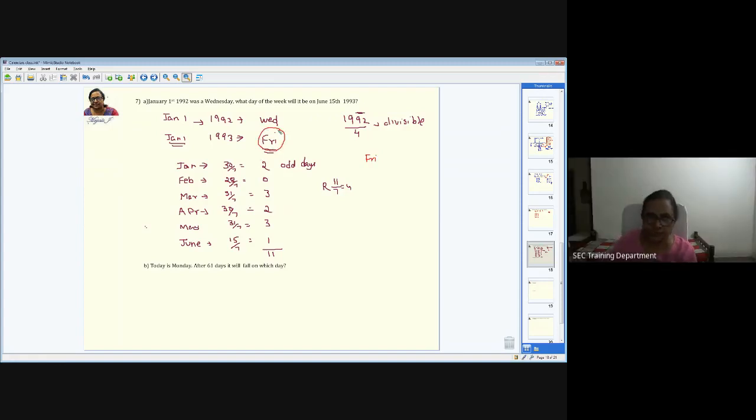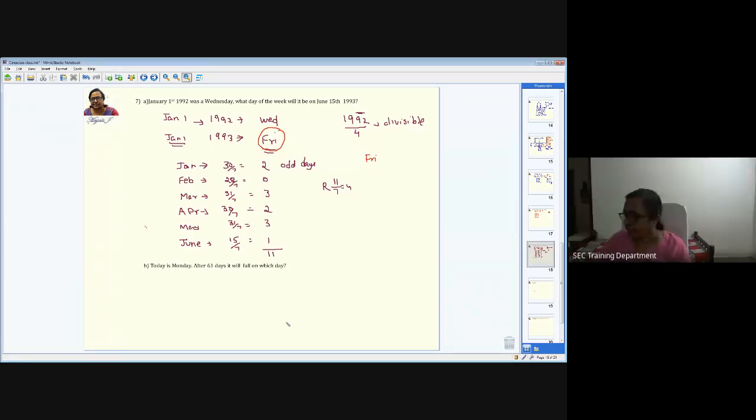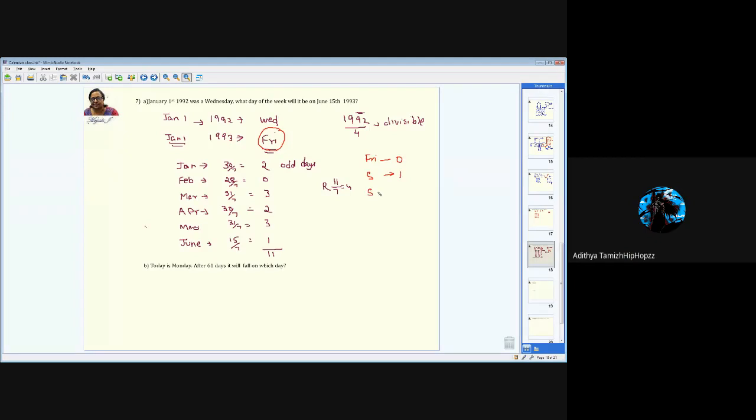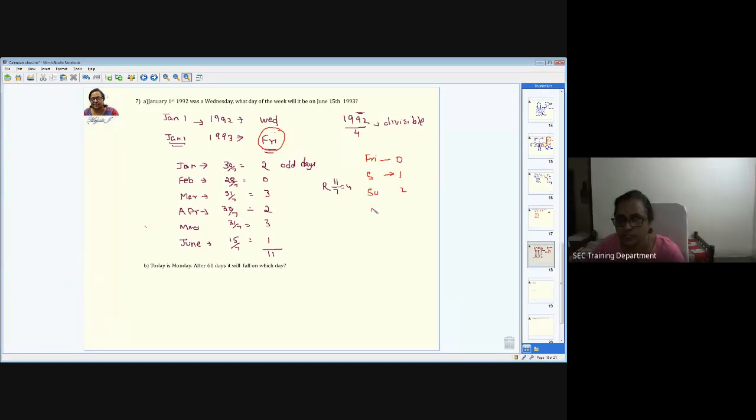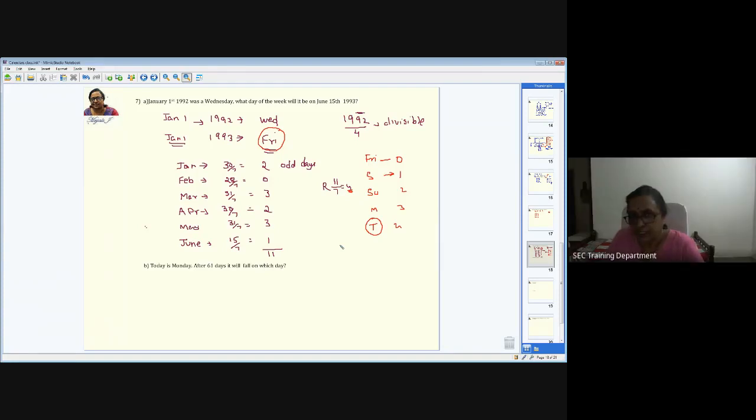Friday we are going to consider as 0, because we start on that day. Then Saturday 1, Sunday 2, Monday 3, and Tuesday 4. So you have this 4, right? So your answer is Tuesday. That's the answer. You're clear with this, or shall I repeat it again?